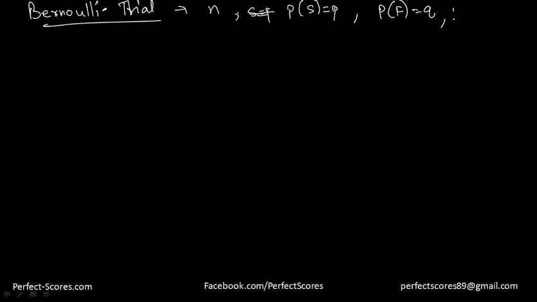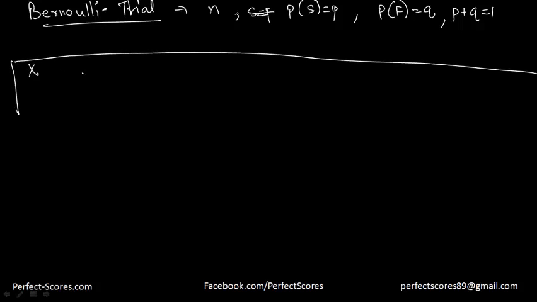And we know that the probability of success and failure together is equal to 1. This is how the probability is going to look. So the value of x, the number of successes, can take a lot of values. It can take a value 0, 1, 2, 3, all the way till n.